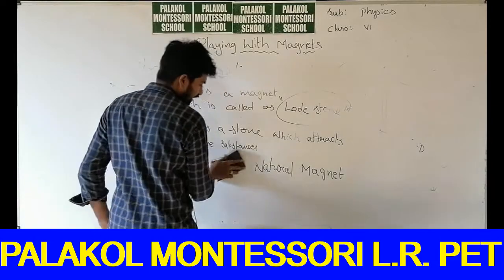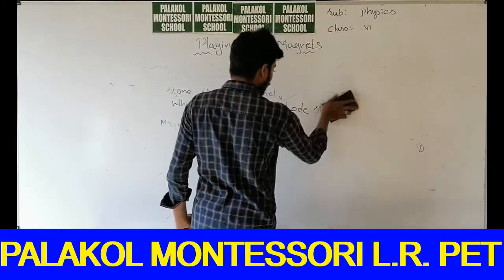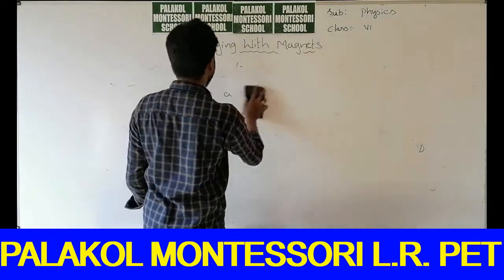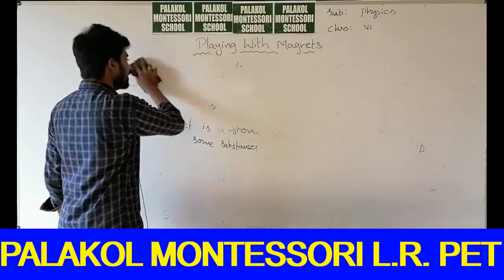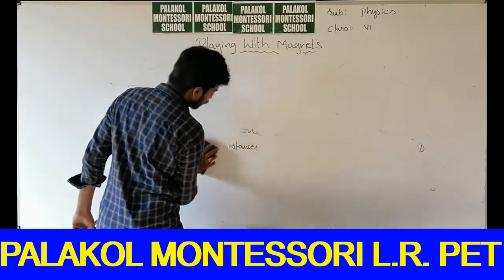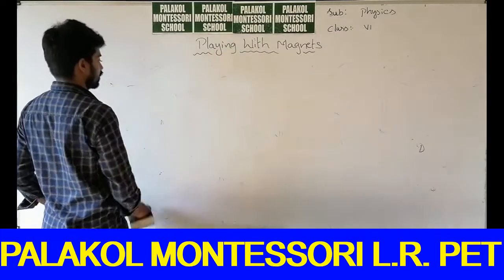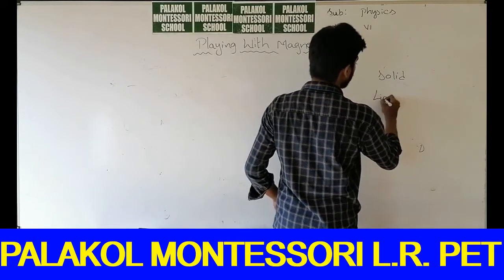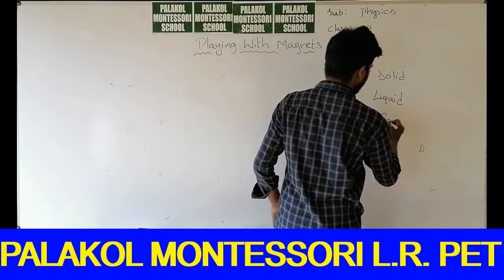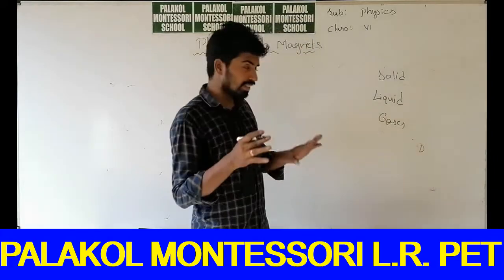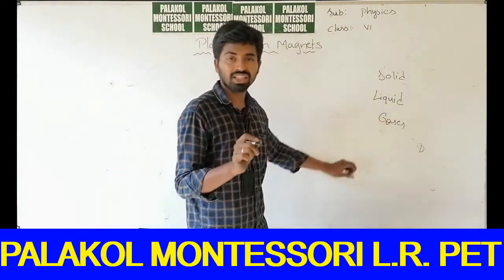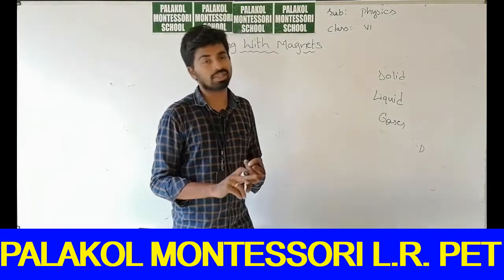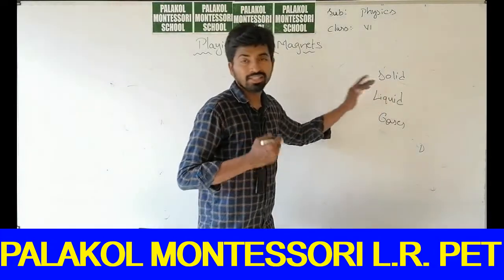How many types of substances are there? There are solid substances, liquid substances, and gaseous substances. So you have made three classifications: solid substances, liquid substances, and gases. Substances are divided into three types depending on the state. So this classification depends on state.